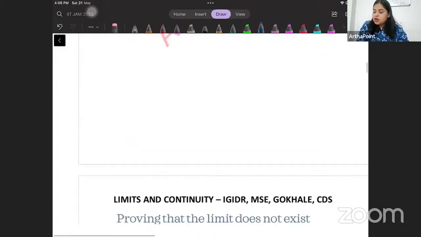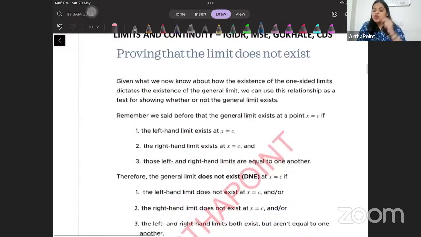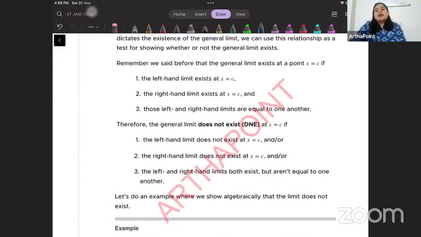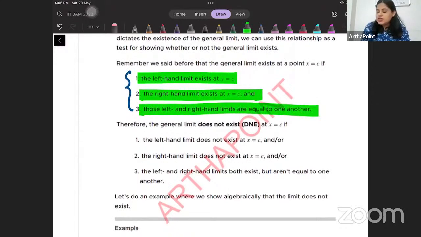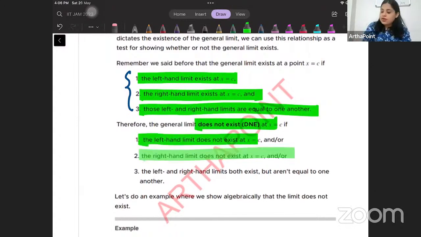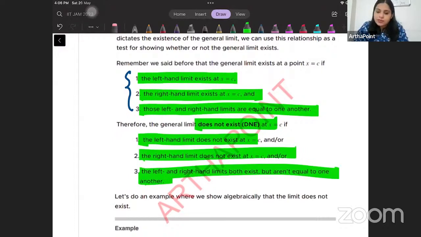Okay, so let's go ahead and write down these things. We can say that the general limit exists if the left-hand limit and the right-hand limit exist and they are equal. It does not exist if the left-hand limit does not exist, or the right-hand limit does not exist, or they exist but are not equal to each other.